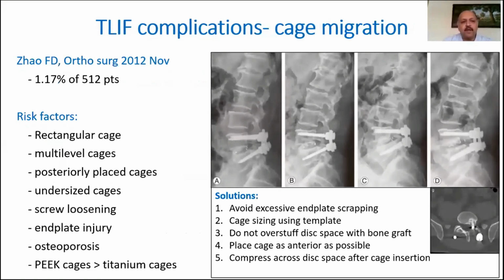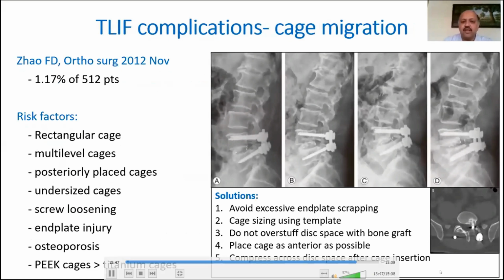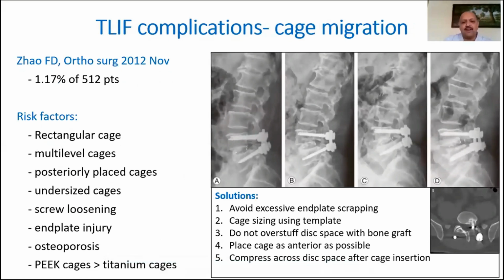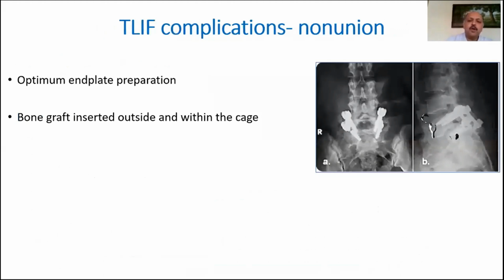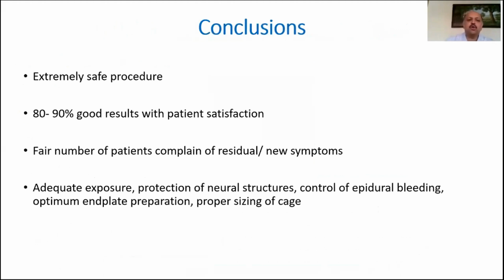The last two complications we talk about are cage migration. Cage migration occurs in about 1% of patients. Cage migration is typically posterolaterally, in the direction from which you have inserted the cage. And because there is nothing in that area, typically except for back pain, the patient doesn't get much problems unless the cage comes out completely, and then it starts irritating the nerve roots. Non-union is another problem, and it can be avoided by optimum end plate preparation, inserting bone graft outside and within the cage. So to conclude, TLIF is an extremely safe procedure.